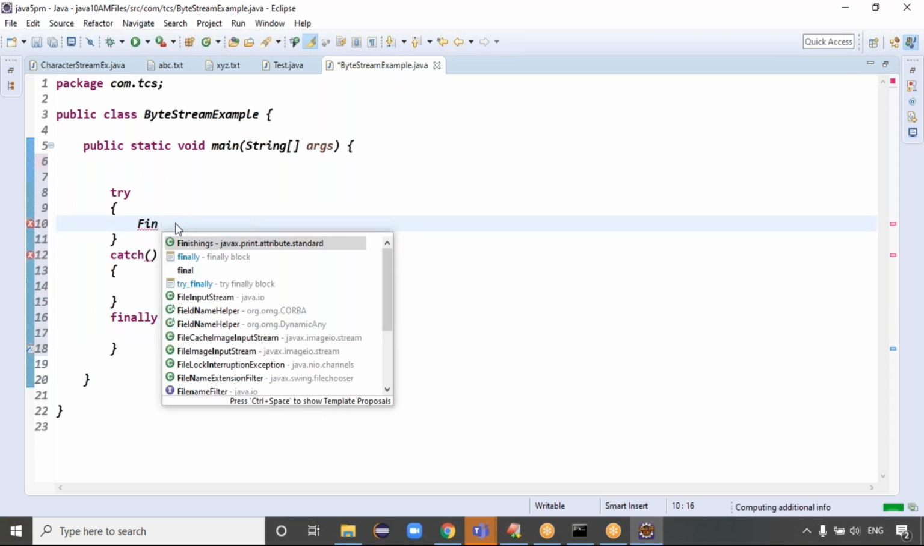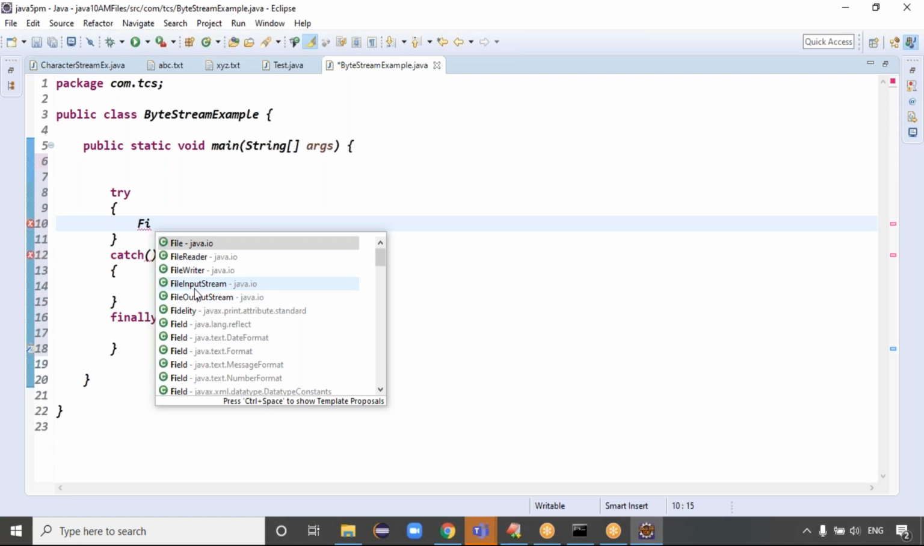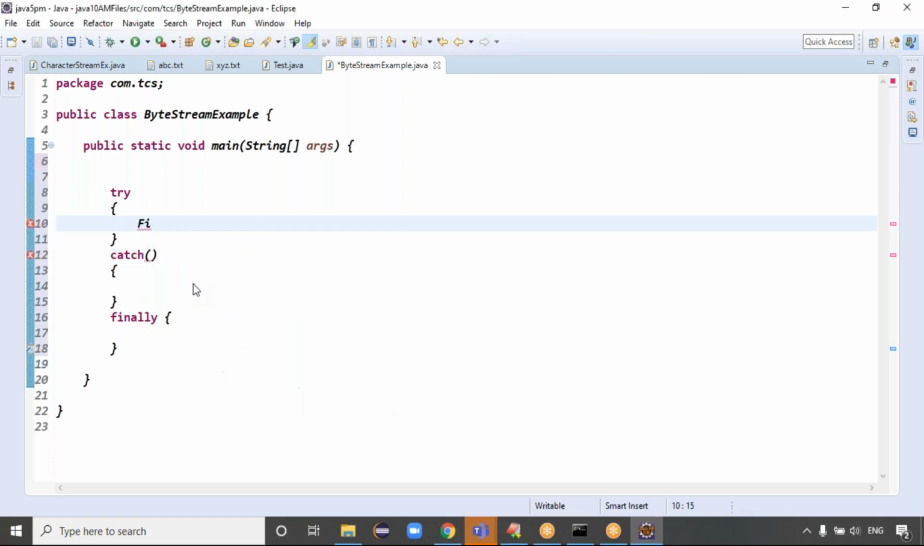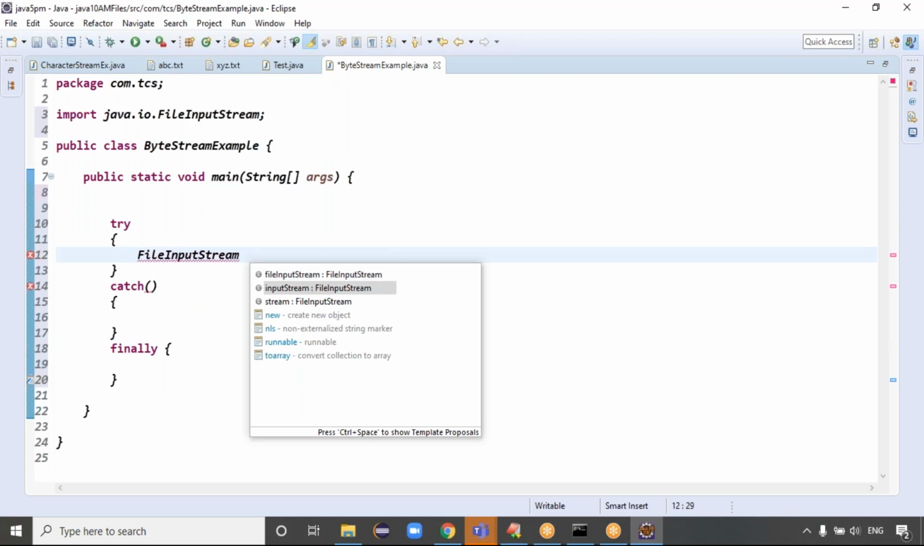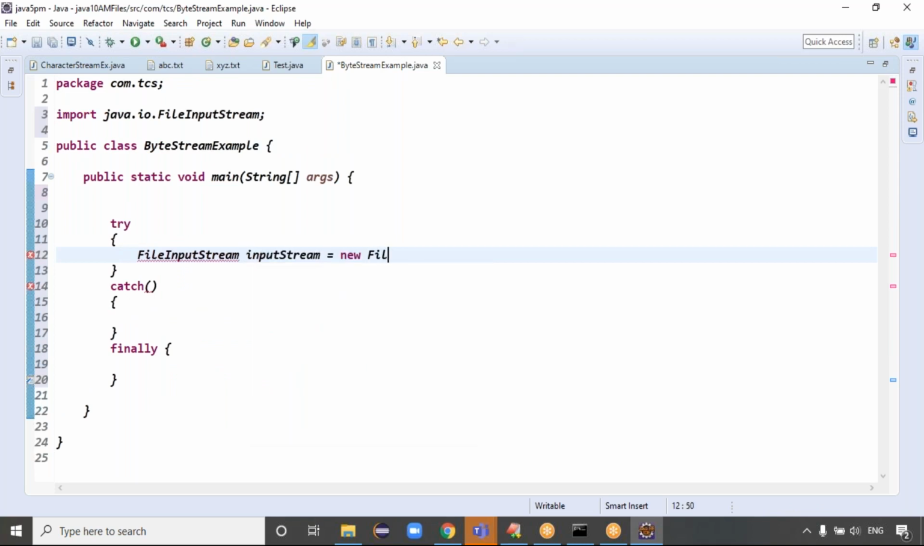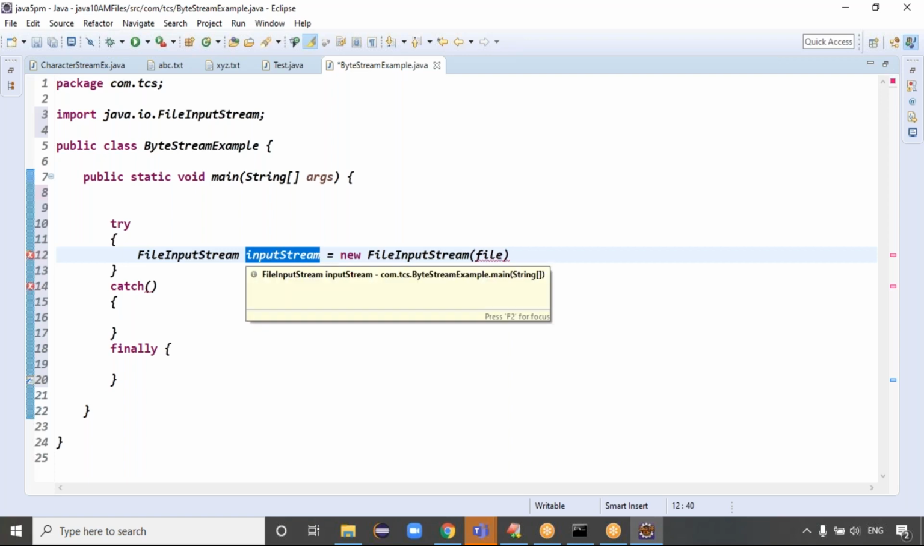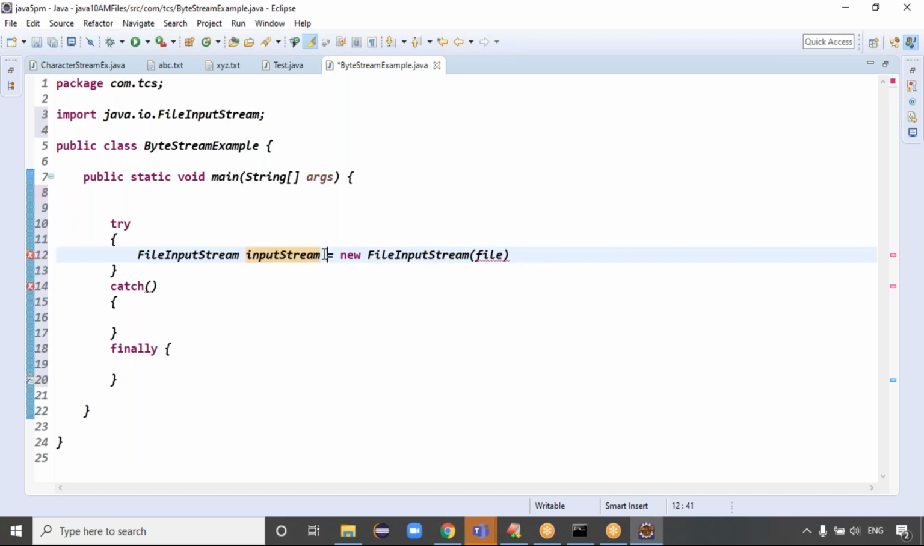You see here, I'm creating the file input stream object. File input stream equal to new file input stream, right? Exactly. See, once we create the object inside the try block, this is the reference variable, right? What is the scope of this reference variable? Once we create the object inside the try block and assign the reference variable here, what is the scope of the reference variable? Within the try block, right? Exactly. But I have to close this input stream inside the finally block, right?